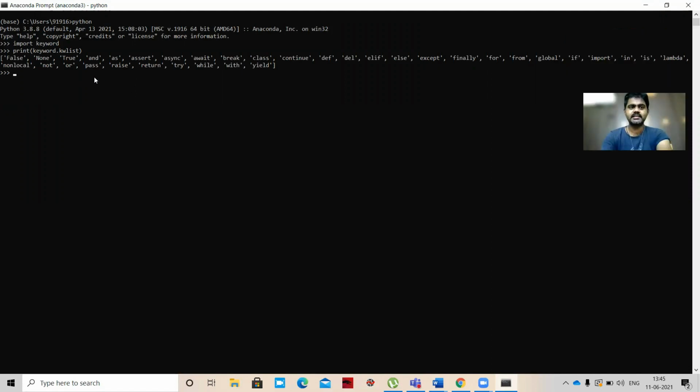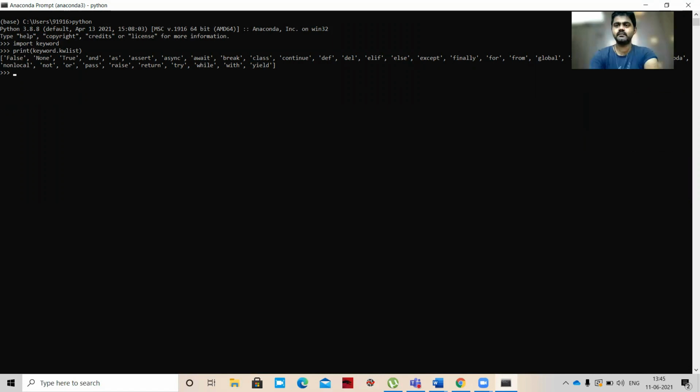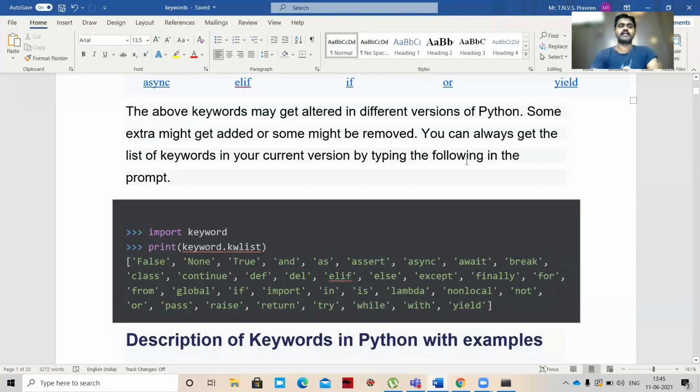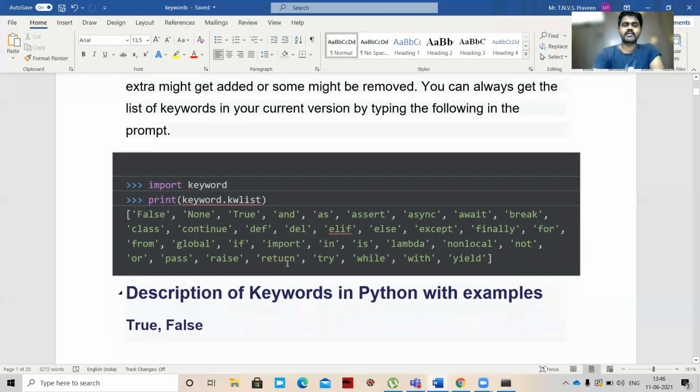False, None, True, and, as, assert, async, await, break, class, continue, def, del. In this way you can check the keywords: import keyword, and after that print keyword.kwlist. Here these are the current keywords which we have.